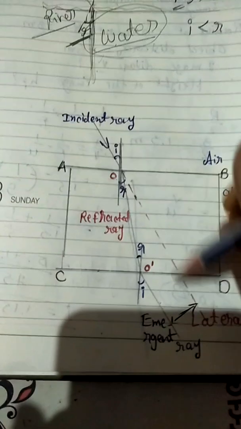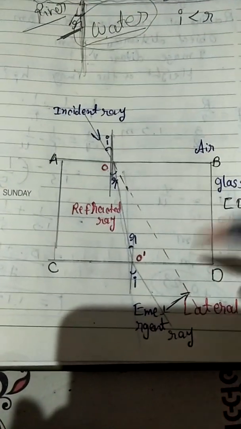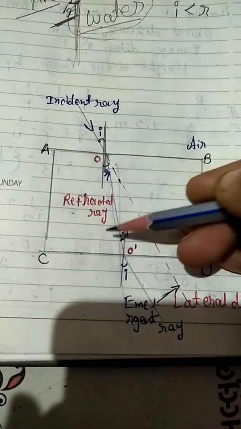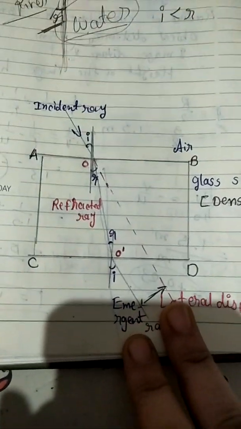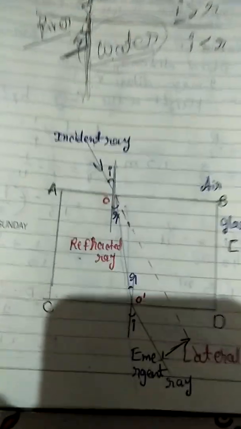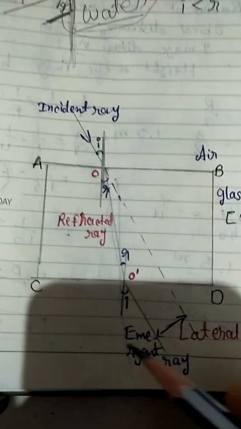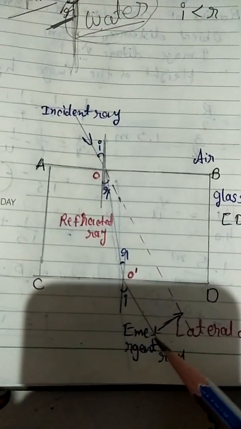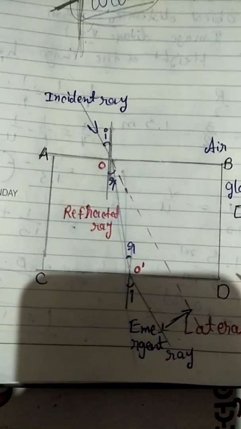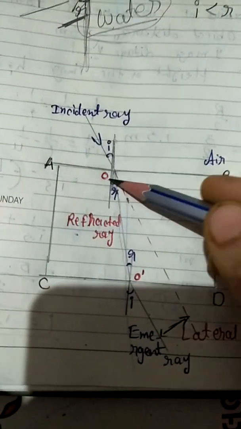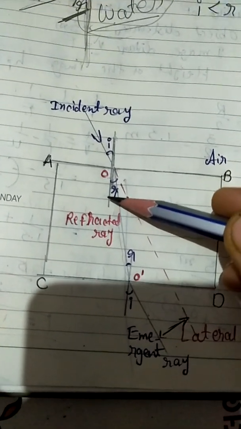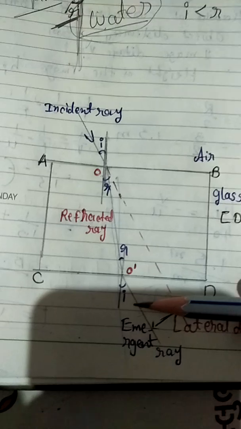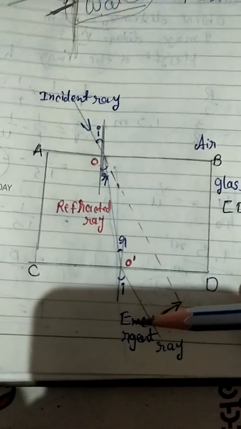You might think that the ray will come straight over from here, but no, actually the ray bends here. So these two lines are parallel to the incident ray, but slightly shifted sideways. In this case, refraction takes place twice. First, when the ray enters the glass slab from the air, and second, when it exits from the glass slab to the air.